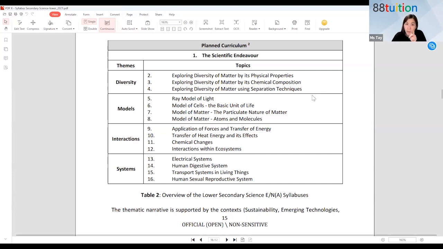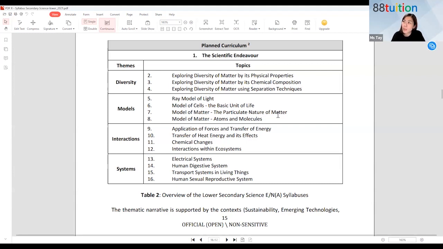So separation technique, fun. All right. Quite a number of techniques for you to explore. You will be doing it inside the school science lab also. Many experiments. Now, chapter 5, ray model of light. Is this familiar to you? The chapter on light? Yeah. You're going to learn this. Then cells. Have you learned cells already? Cells and cell parts. Okay, so you see, you have completed PSLE.